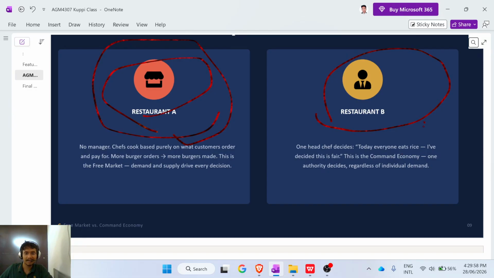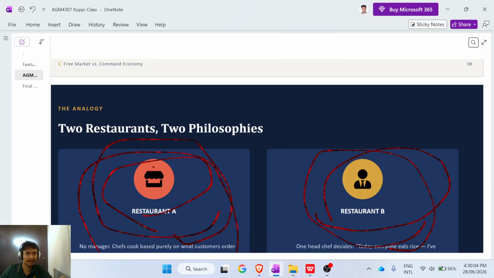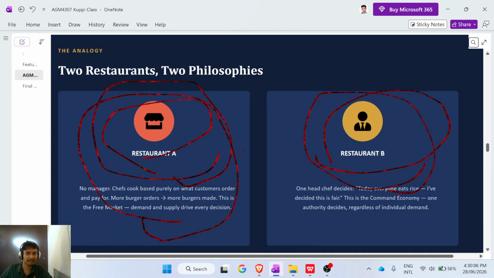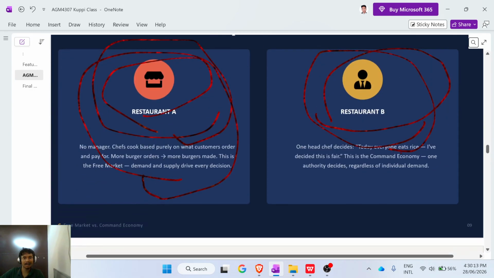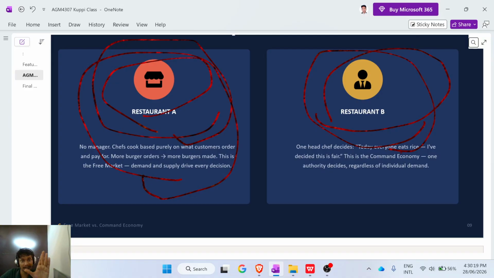Restaurant A is like a free market economy. Restaurant B is a command economy. There is a chef, and the chef alone decides what to cook.